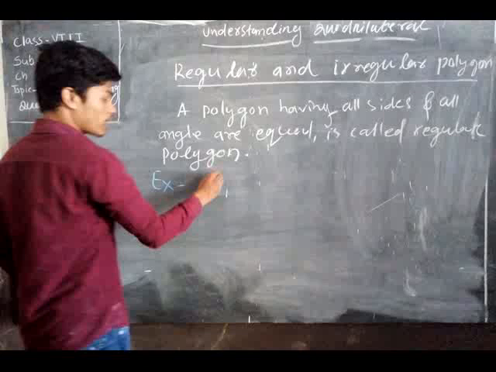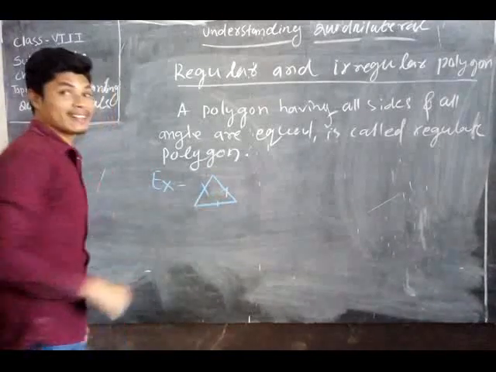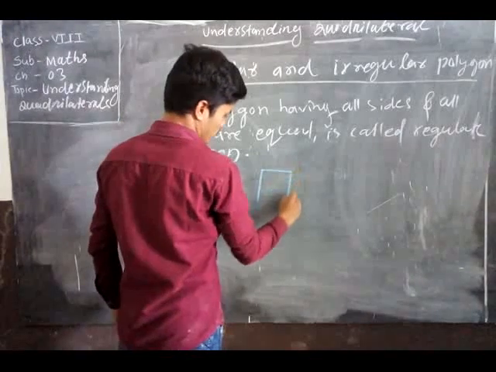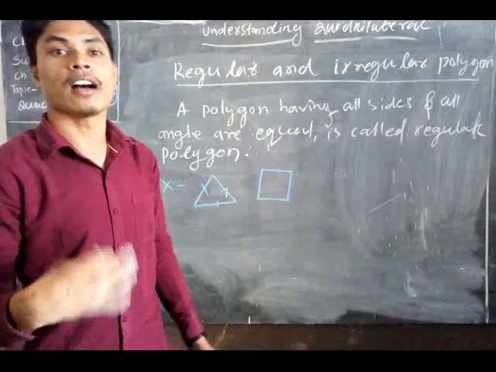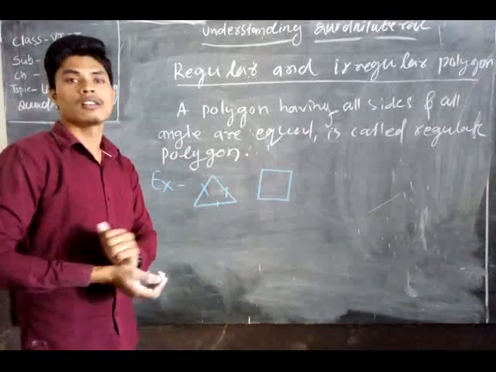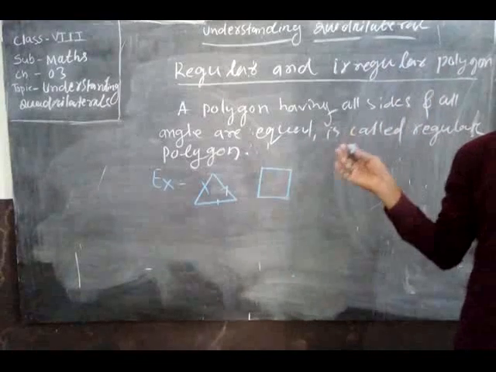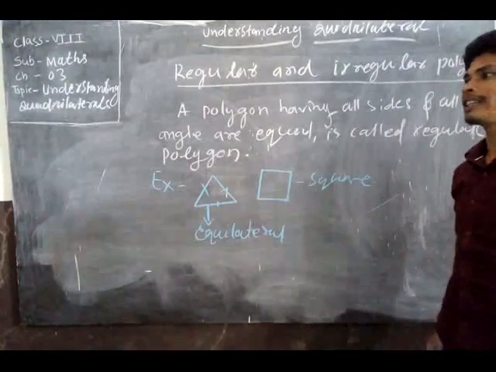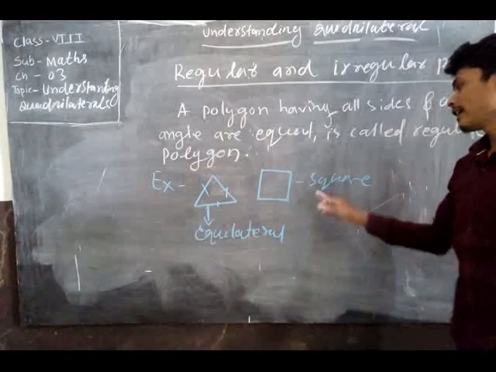An example is what? Equilateral triangle. All sides are equal in an equilateral triangle. Another example is square. Square and equilateral triangle are the examples of regular polygon. Clear about it? Then what are the examples of regular polygon? Equilateral triangle and square.